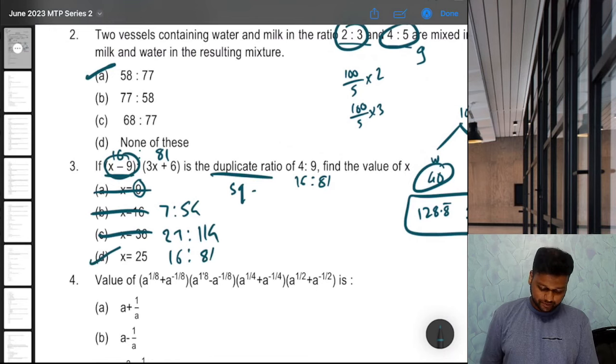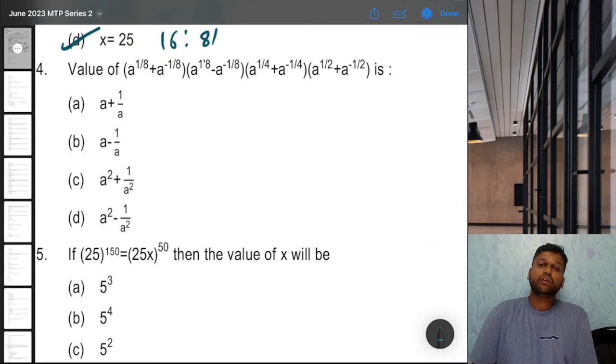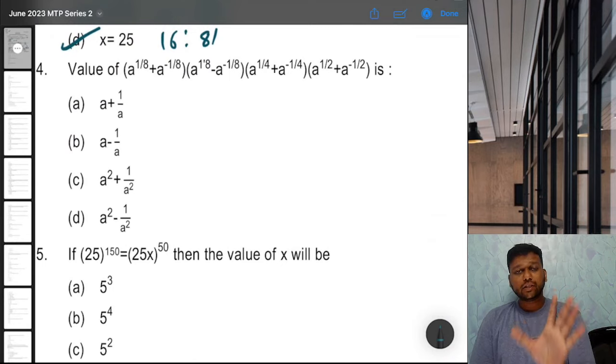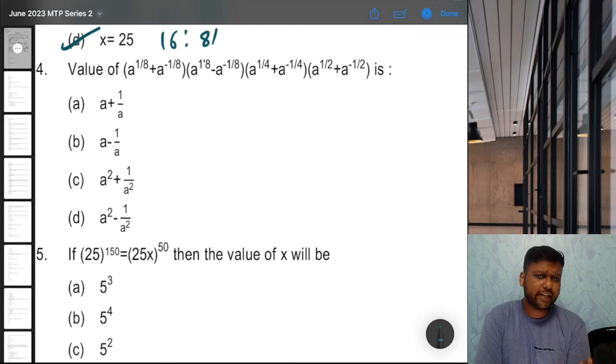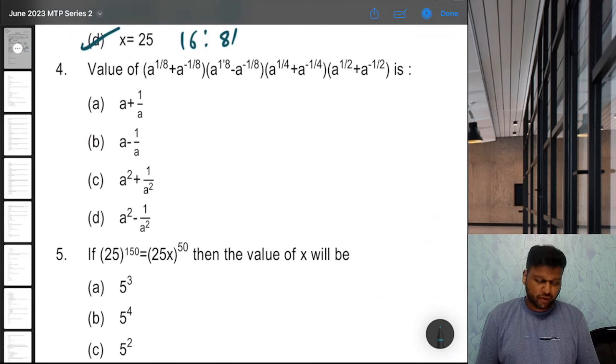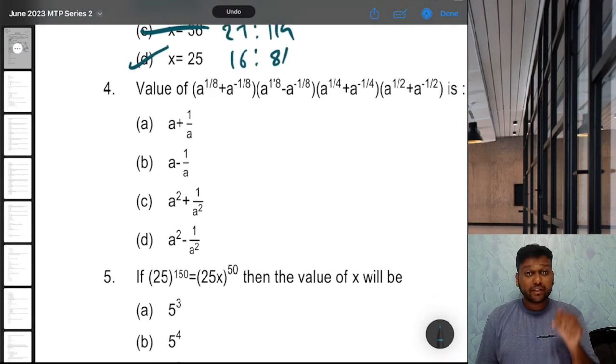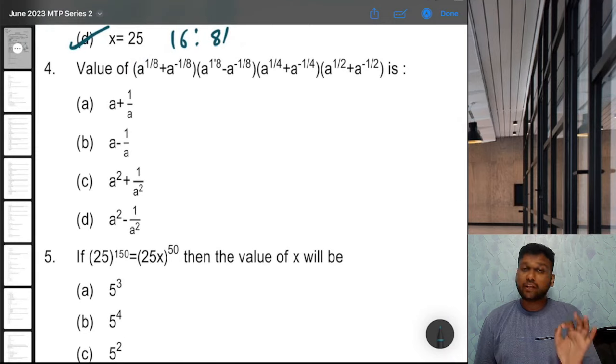That's it. Next, fourth. Value of this is. Now, there is a way to solve such kind of questions by assuming a number. You can definitely do that. It is not wrong. It will give you the answer most of the times, in fact all of the times if the question is in proper format. If you substitute something for a, then in the answer also there is a, right? So you can put something and get the answer. But only for this question specifically, there is a shortcut.